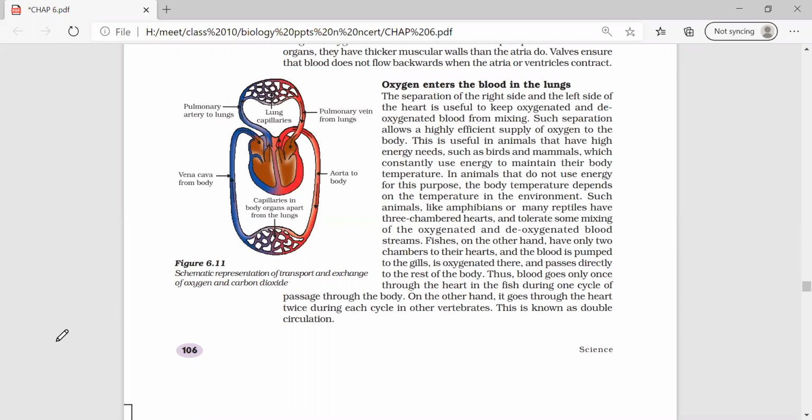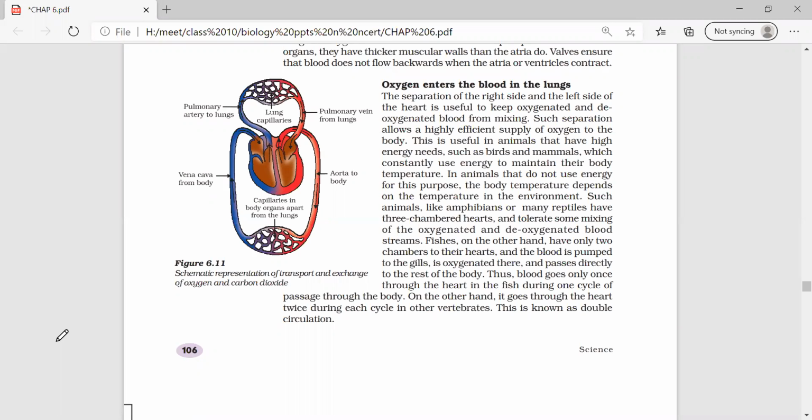Circulation. All of you have written it? Yes, ma'am. When they ask you a question on double circulation, properly put it in the form of a flow chart and write in a stepwise manner. Okay, what you need to write first? First you start with the oxygenated blood.